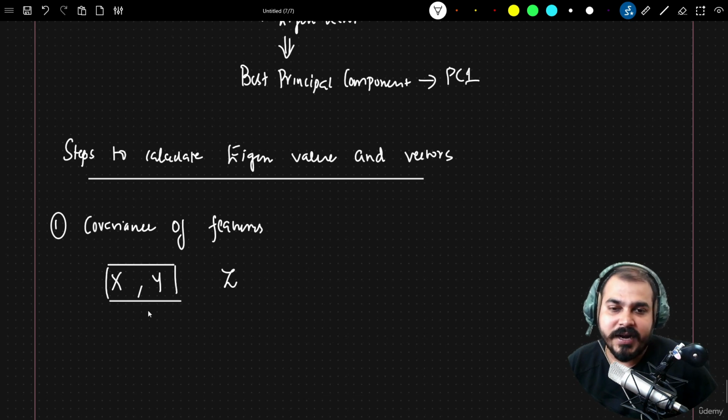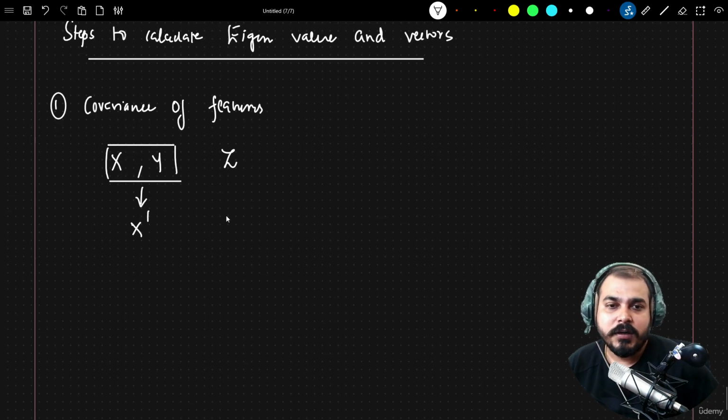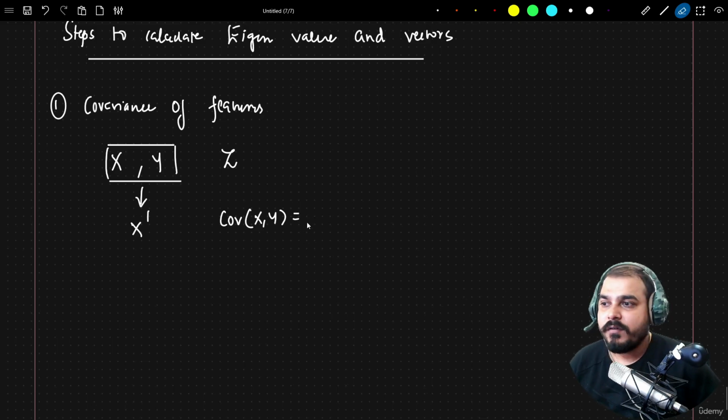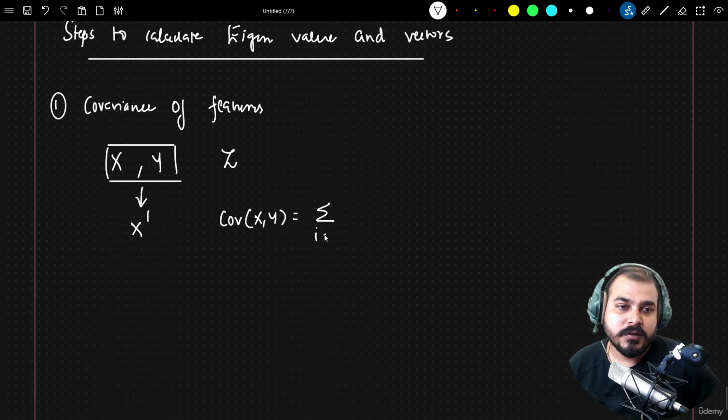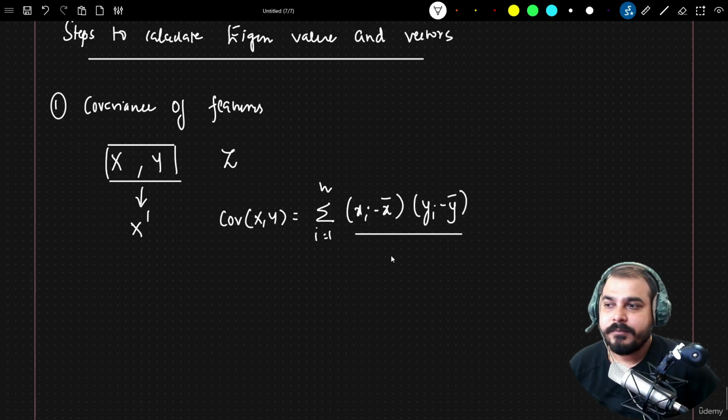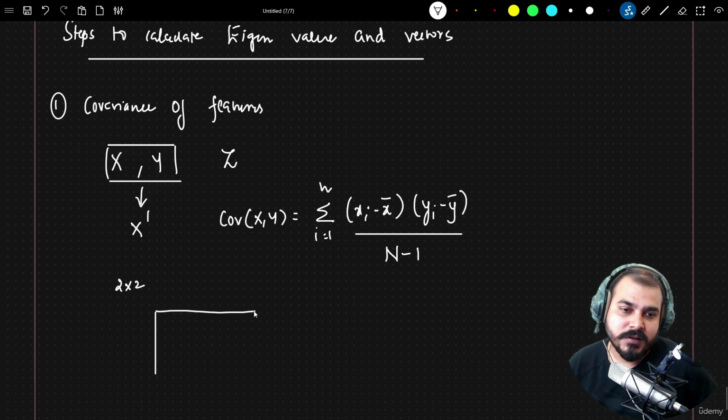So for this, I want to extract another feature which can be x dash. So what I will do is try to find out the covariance of x comma y. Let me write down the equation of covariance of x comma y. Here you can see that I will be able to write summation of i equal to 1 to n, x of i minus x bar multiplied by y of i minus y bar, divided by n minus 1. Now if I really want to find out the covariance of x comma y, usually we get a 2 cross 2 matrix. This specific matrix looks something like this.